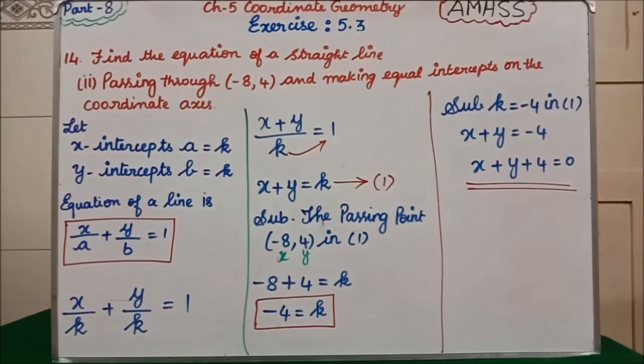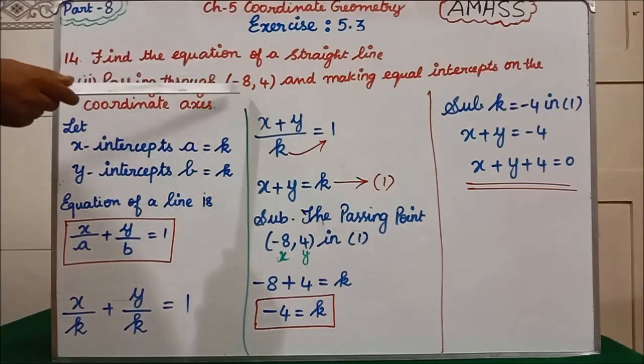In the 14th question, we have two subdivisions. I am going to do the second subdivision. You are going to do the first subdivision as homework. Now we will read the question. Find the equation of a straight line. What we have to find? The equation of a straight line. In that, I am going to do the second subdivision.